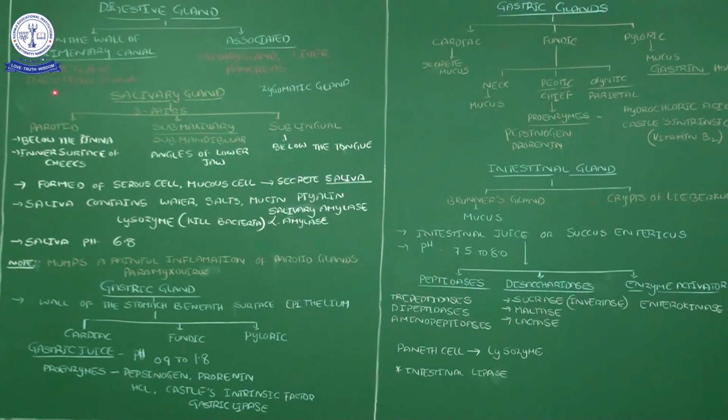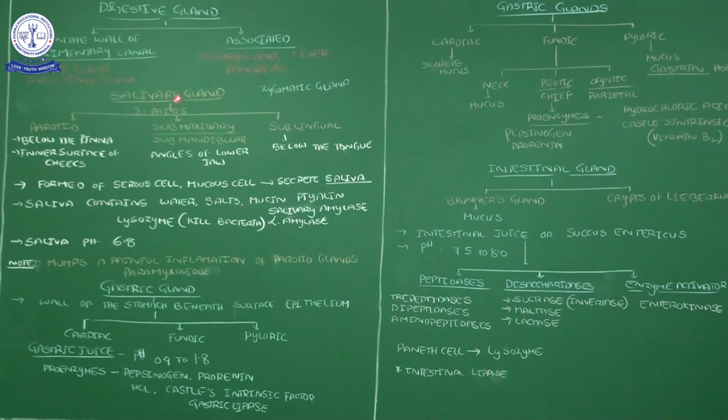Which glands are present within the alimentary canal? Here I mentioned gastric glands, present in the stomach, and intestinal glands, present in the intestine. In continuation of this video we will get an idea. The associated glands are the salivary glands, the liver and the pancreas. Let me start with the associated glands from the beginning onwards. In the alimentary canal, starting up to the last, we want to discuss the glands.